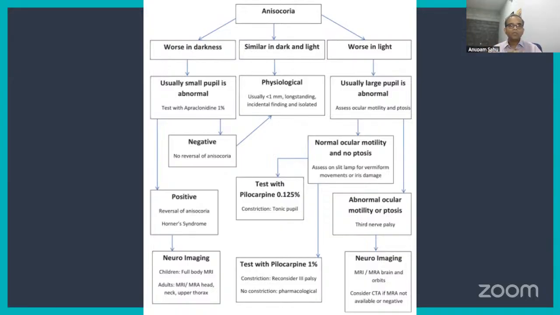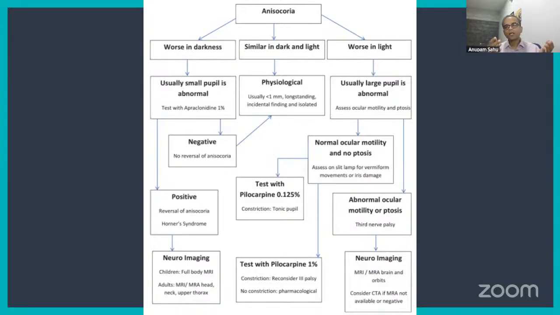Now coming to conditions that are worse in dark. Now worse in dark, one of the conditions that can be present is physiological. However, that is something that we put as a diagnosis of exclusion. So we'll first need to rule out certain other things. So which one would be the abnormal eye in this case?